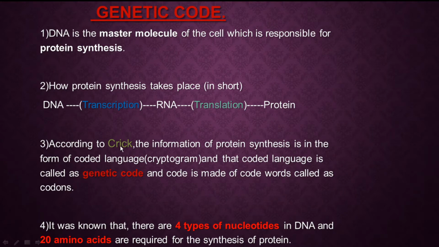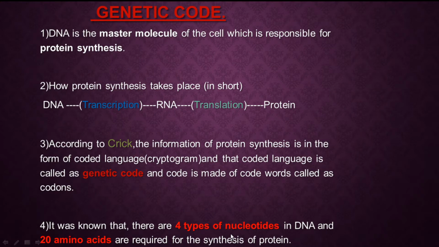Again, according to the scientist Crick, protein synthesis always takes place in a certain coded language. That coded language is called cryptogram, or genetic code. This genetic code is always made up of code words, and those code words are called codons.